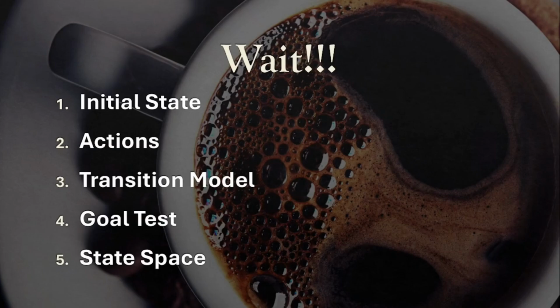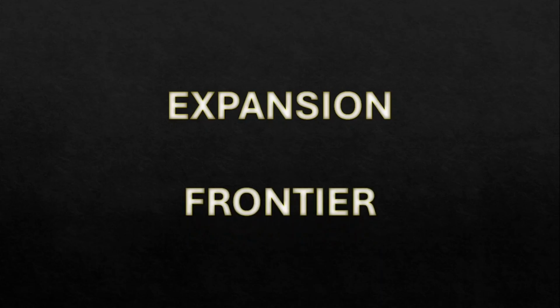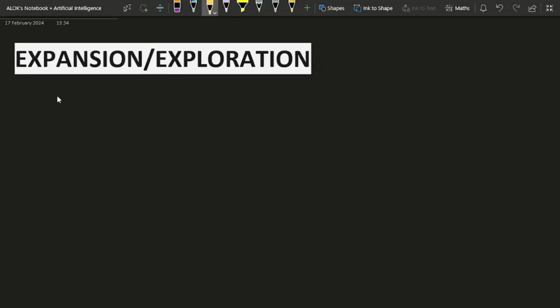But before moving on to the algorithm, we need to be familiar with 2 terms that we would be using extensively in our discussion of searching algorithms in AI. These 2 terms are, first, expansion, and the second one is frontier. Let's start by understanding what is expansion of a state, and after that we'll study the frontier. Expansion of a state is also known as exploration of a state. In order to understand this concept, you first have to know that whenever we study search algorithms in artificial intelligence, we represent the search space in the form of either a tree or a graph.